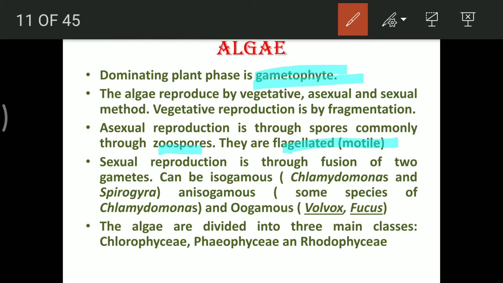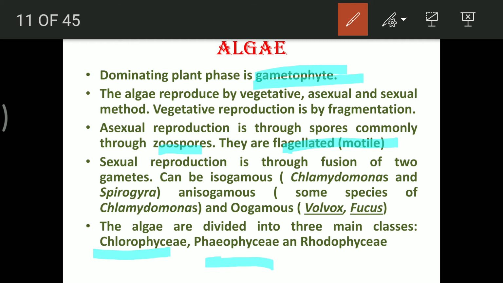And anisogamous, in this case, what happens is one of the gametes is capable of motion, whereas the other gamete is non-motile. The motile gamete is smaller in size, whereas the non-motile gamete is larger in size. The larger non-motile gamete is the female gamete, whereas the smaller motile gamete is the male gamete, which fuses to form the zygote. And the oogamous species are also present. So these are the different kinds of sexual reproduction which occur.